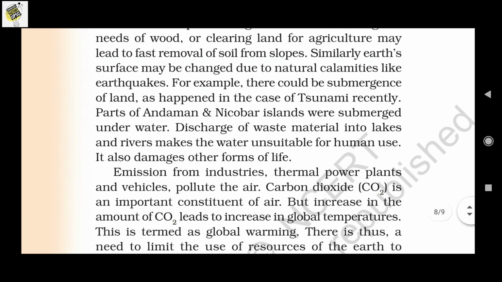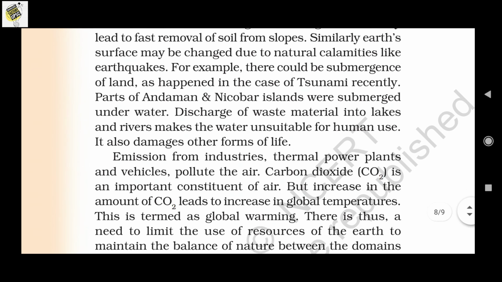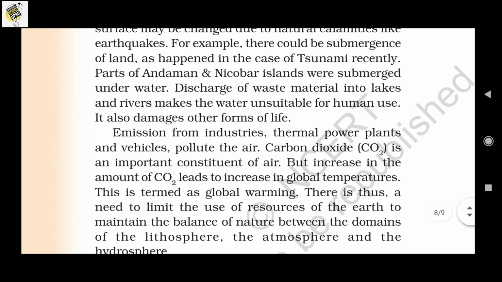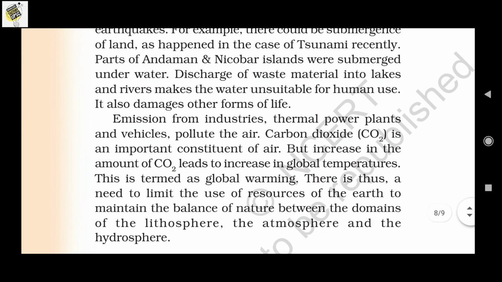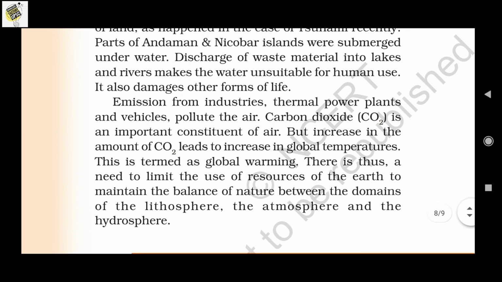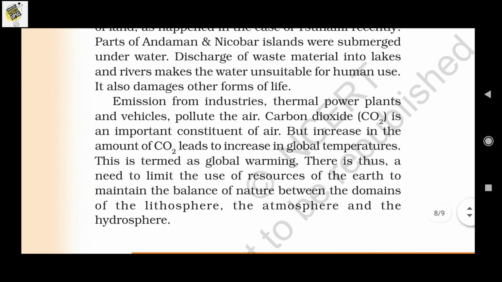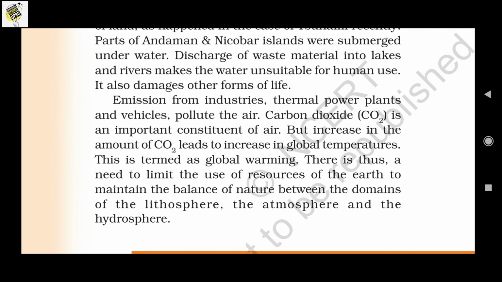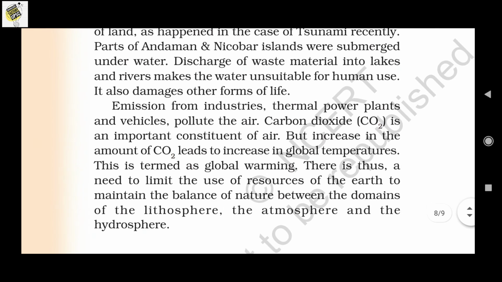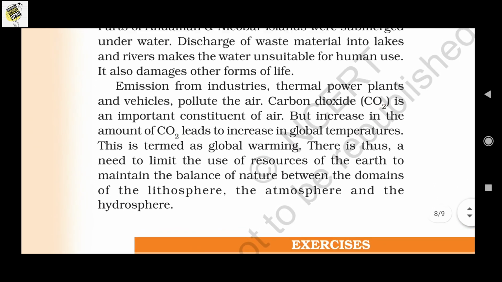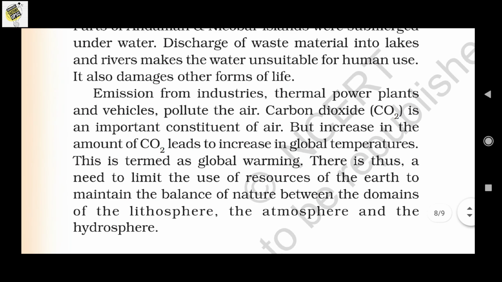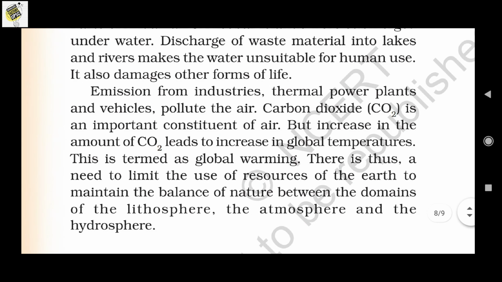Similarly, the earth's surface may be changed by natural calamities like earthquakes. For example, there could be submergence of land, which happened in the case of the recent tsunami, when part of the Andaman and Nicobar Islands was submerged underwater. The discharge of waste material into lakes and rivers makes the water unsustainable for human use, and it also damages human life. Then the emissions of industries, that is thermal power plants, and vehicles pollute the air, and they also emit carbon dioxide, which is an important constituent of air.